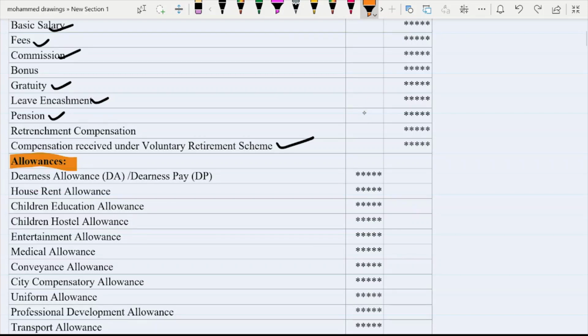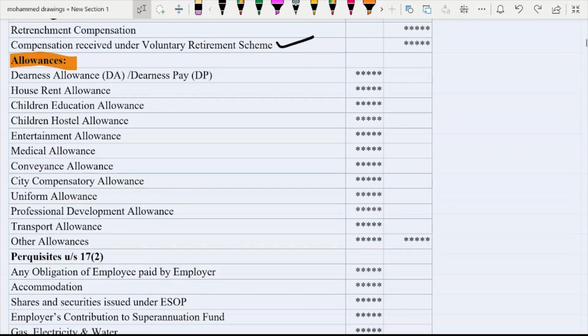Then children education allowance, children hostel allowance, entertainment allowance, medical allowance, conveyance allowance, city compensatory allowance. To compensate for a particular city, if some extra amount is provided by employer to employee, then it is considered a city compensatory allowance. Then uniform allowance, professional development allowance, transport allowance, and other allowances.